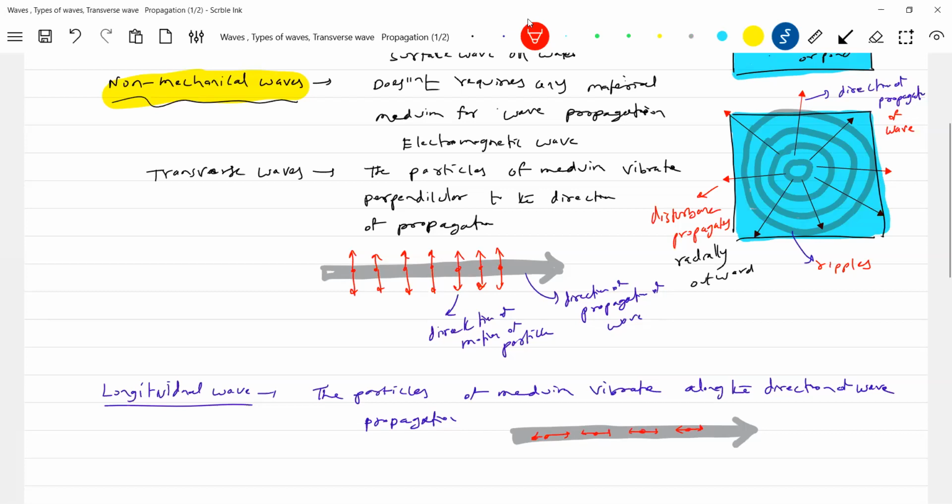As usual, what does that arrow indicate? The direction of propagation. The red arrow indicates that the particle will move along the x-axis. The wave propagates along the x-axis; the energy or disturbance flows along the x-axis. Particles vibrate along the x-axis. That's the meaning of longitudinal: the particles of the medium vibrate along the direction of propagation of the wave.